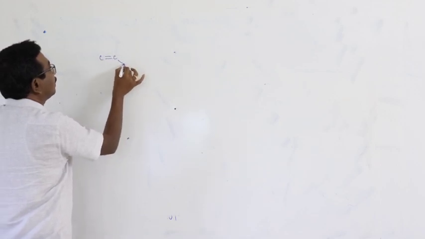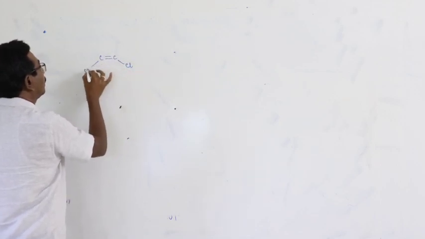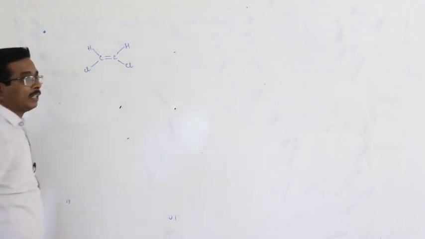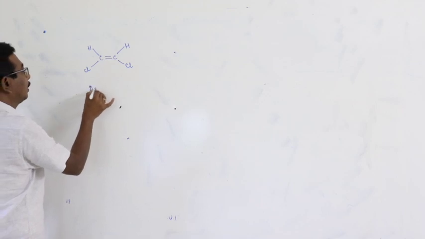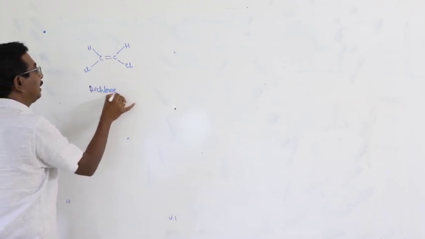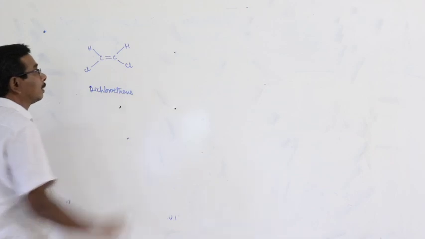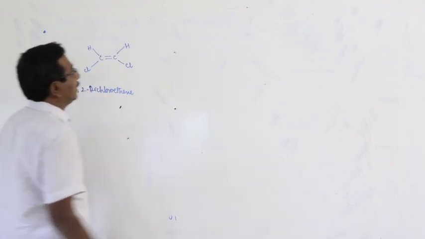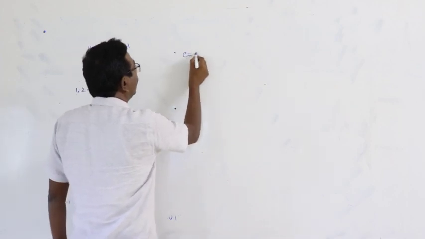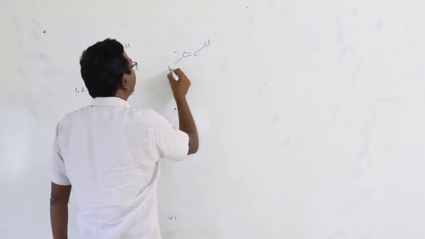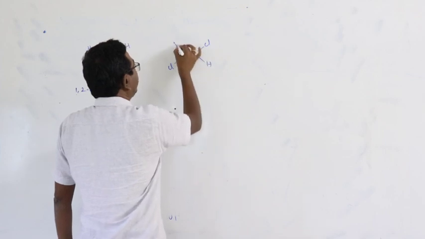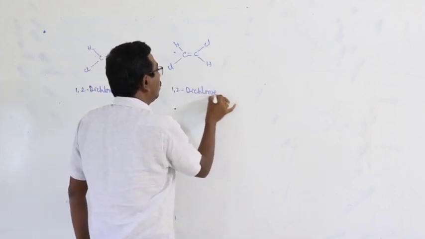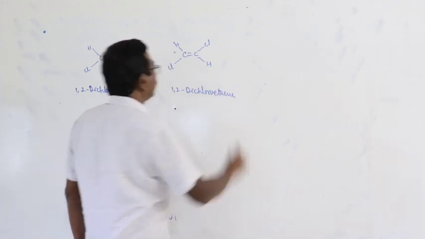Here this is one isomer, 1,2-dichloroethene. This is also 1,2-dichloroethene.